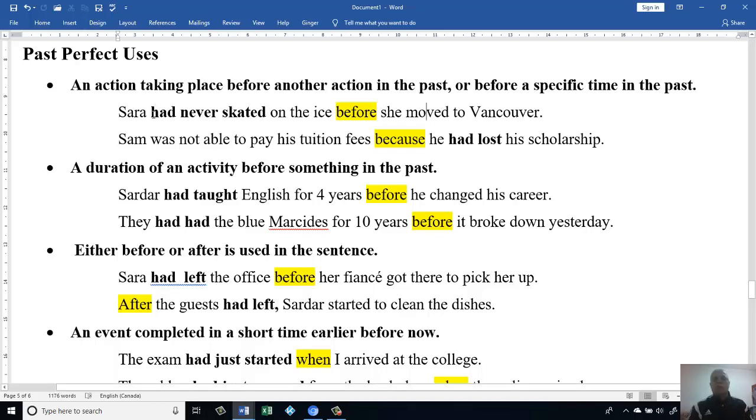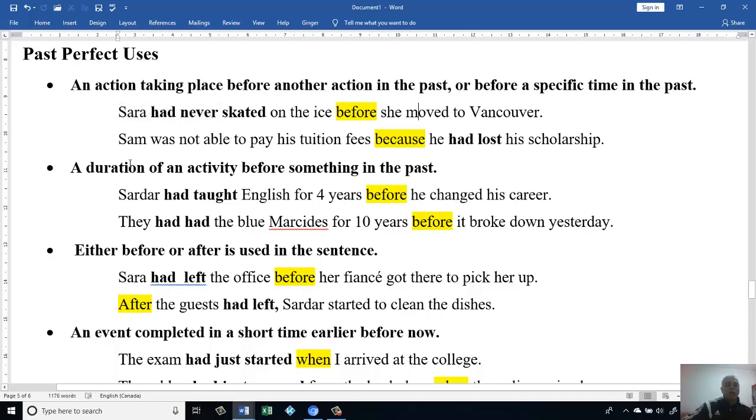Let's say she moved to Vancouver in 2019, it means before 2019, she had never skated. This is old, maybe a little like before now. Or we could say this is old, this is older. That's an easy way to explain it.